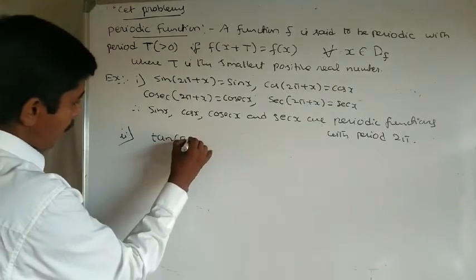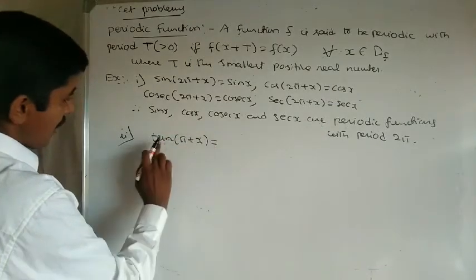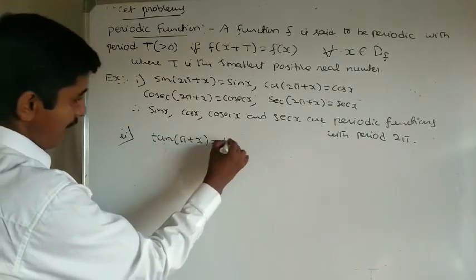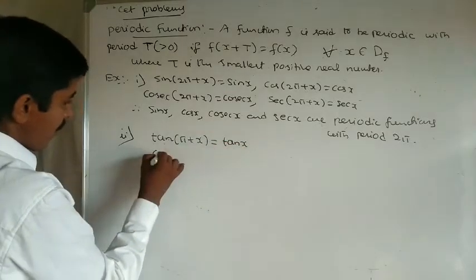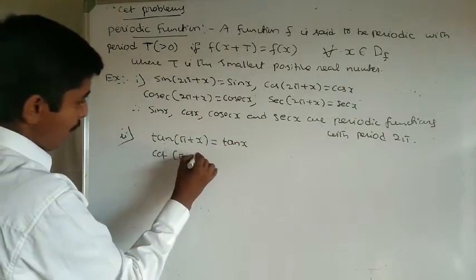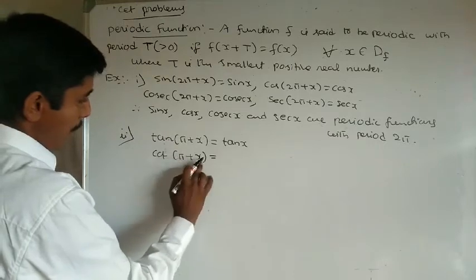Second example: tan of pi plus x, since tan of 180 plus theta is tan theta, gives tan x, and cot of pi plus x gives cot x.